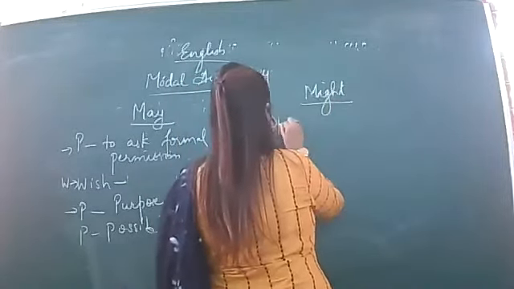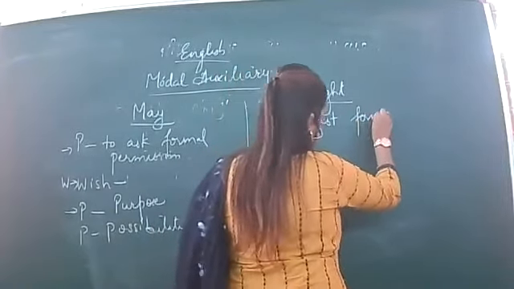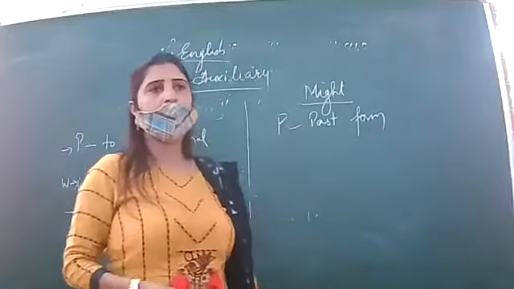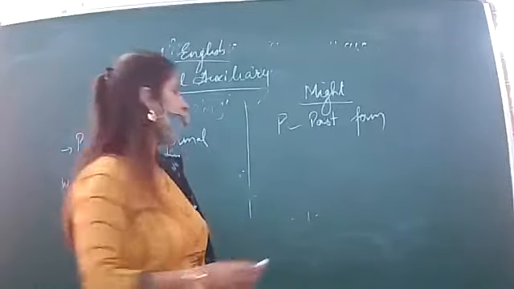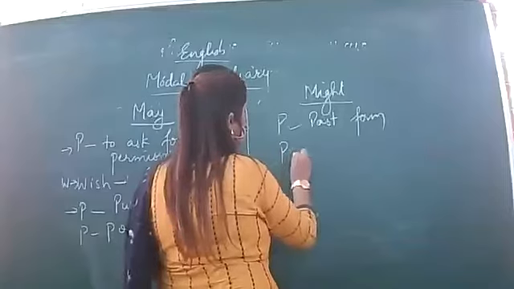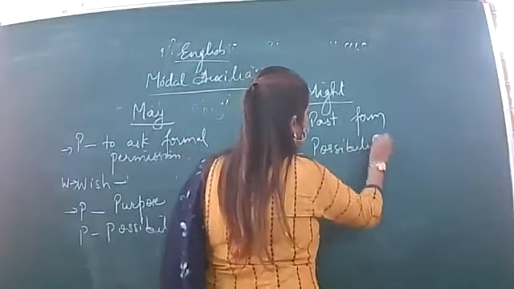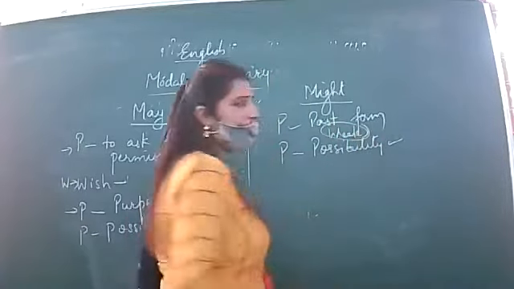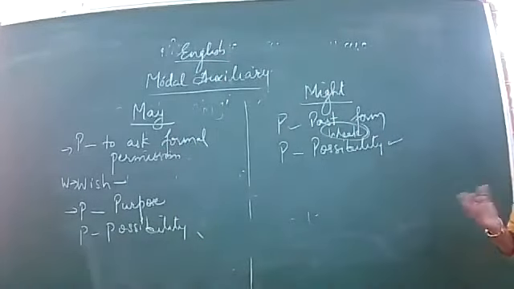Might: past form of may. When you change direct into indirect, you change may into might. This you know, right? Then it is also used for possibility, but this possibility is weak. For example, the weather is sunny, it might rain. Means very less chances are there.